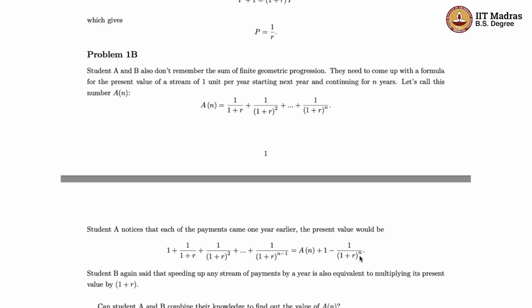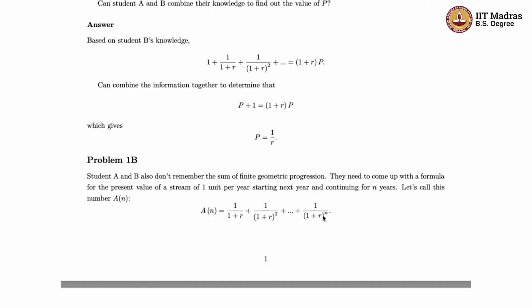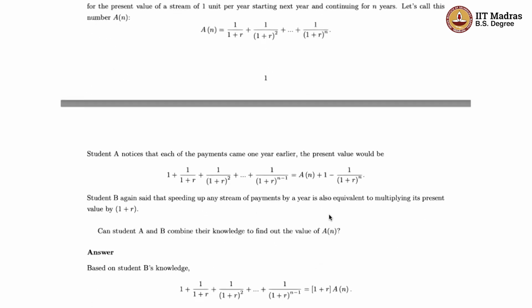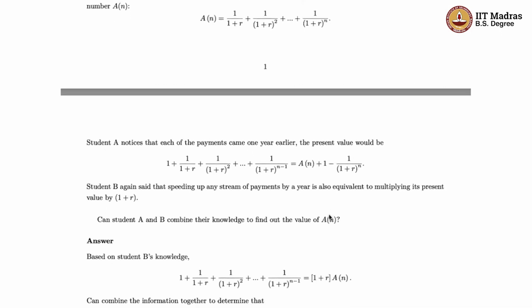And B, as usual, observes that if you speed up the payment by a year, that's also equivalent to multiplying its present value by 1 plus R, right? So again, the same thing as before. If you multiply the whole thing by 1 plus R, what B observes is 1 plus R times A_n is 1 by (1 plus R) to the power 1, till 1 by (1 plus R) to the power n minus 1, right? So can they combine their knowledge to come up with an expression for A_n? That's the question. So let's see how to do that here.